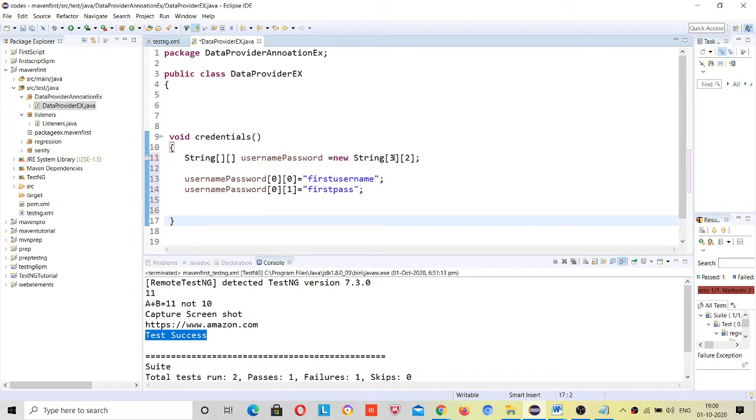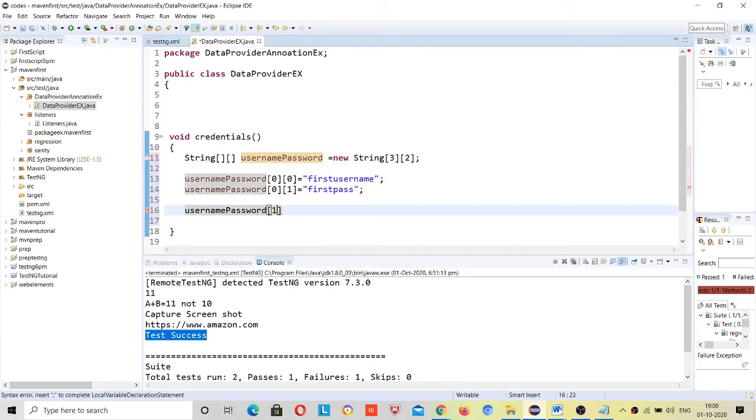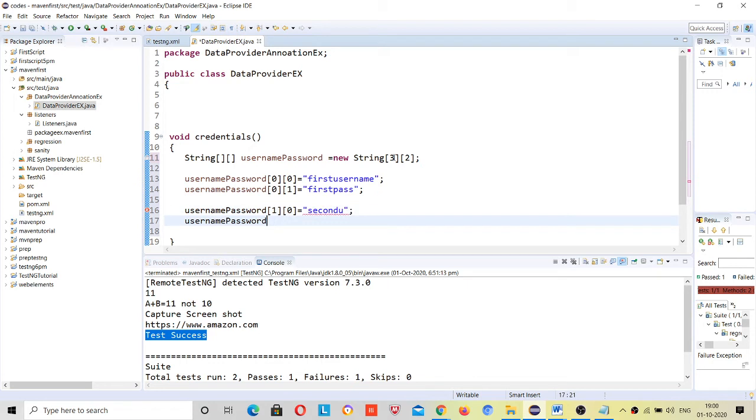Similarly, we have another one. The first index also has two values: second user and second pass.